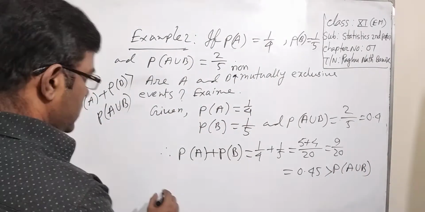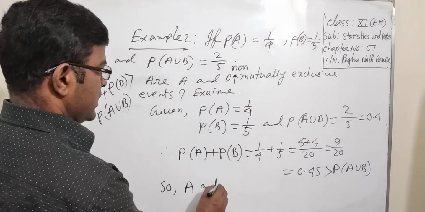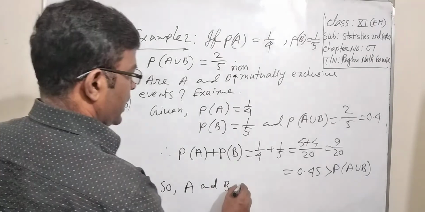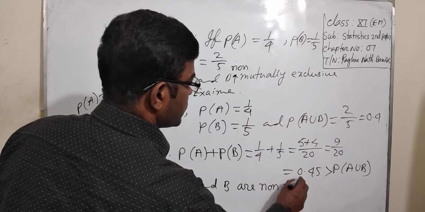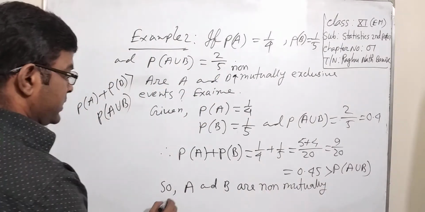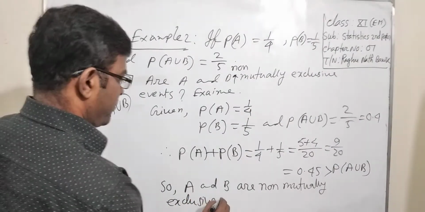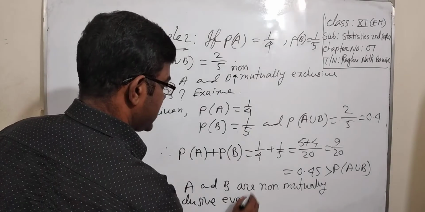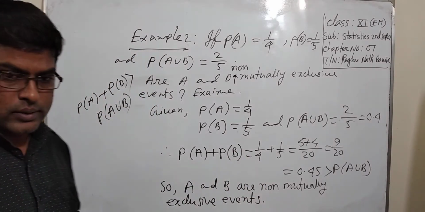So A and B are non-mutually exclusive events. Okay, dear students, I hope that you have understood.